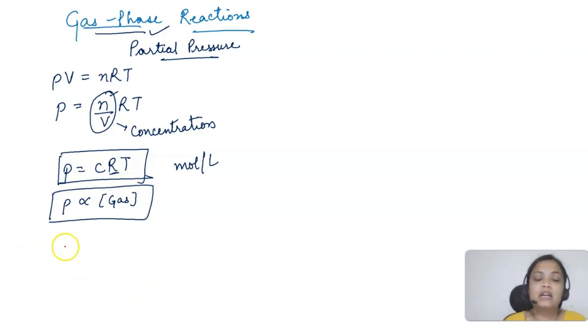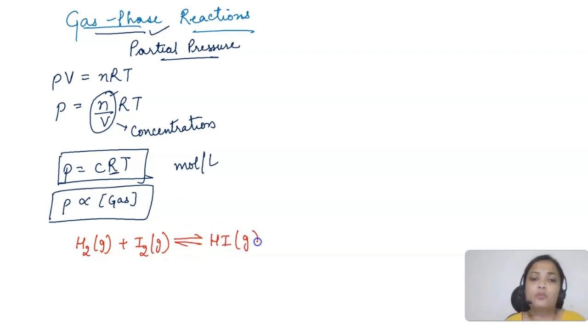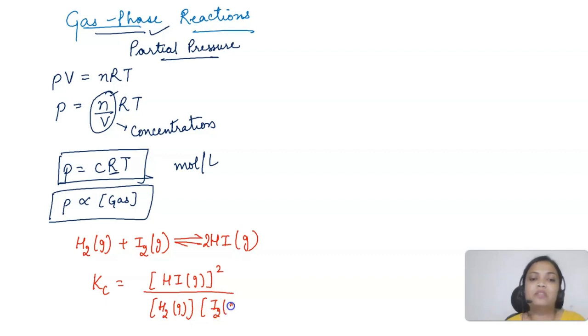So for that, let's understand a pretty easy example. Let's take H2 gas plus iodine gas. They combine to form hydrogen iodide. Now this is a homogeneous reaction. So Kc for this reaction, what we know is HI gas raised to the power 2, of course, divided by H2 gas and I2 gas. Usually we skip the term gas, but to make you understand, I am writing it.